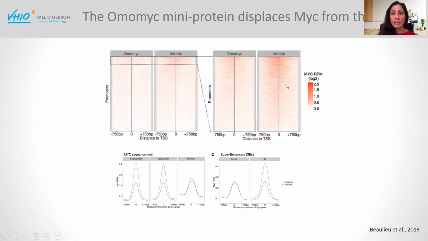And this can be done also genome-wide. And so you can see in red here, the binding of MYC around the transcription start site of several of its targets. And this is the effect seen with Omomic. We calculated the extraordinary effect of Omomic to be displacement of MYC from more than 97% of its target genes.